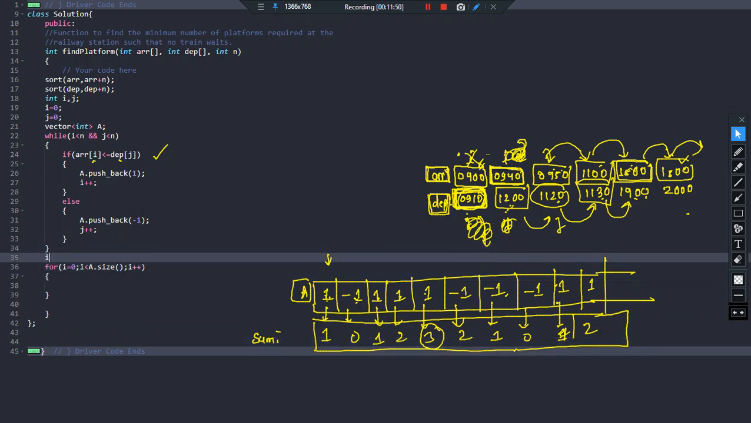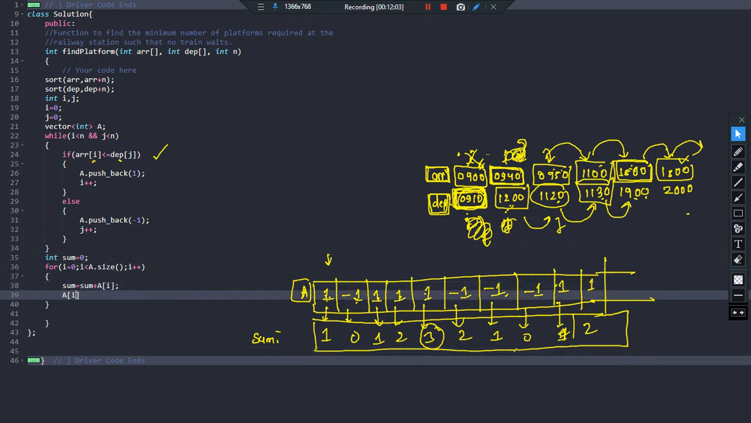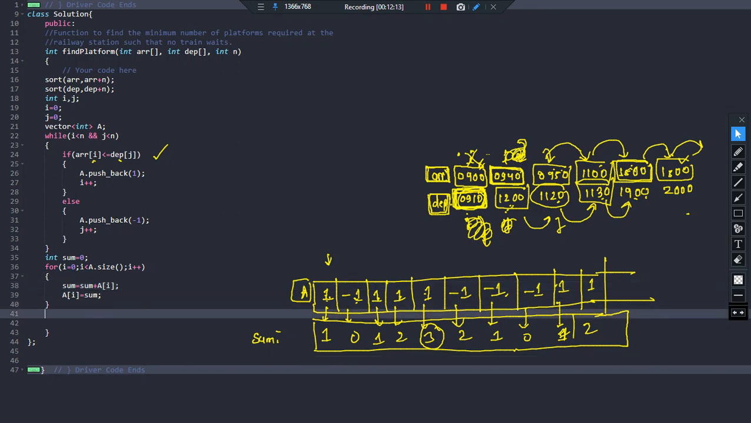I'll declare an integer variable, suppose sum equal to 0, right? What should I do? I'll say sum equal to sum plus a[i] for finding the cumulative sum, and I'll replace a[i] with the sum. So sum equal to sum plus a[i], that is what I am doing here, and I am just replacing a[i] with the sum. Now finally, what should I do? You should print out the maximum sum present in this particular array, right? So what should I do for that?